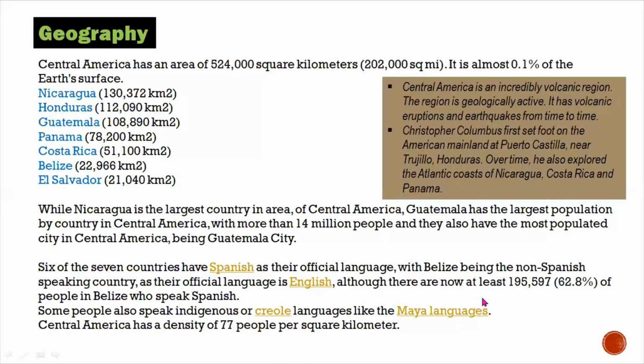Although there are now at least 195,597, means 62% of the people in Belize who speak Spanish. Some people speak indigenous languages like the Maya language. Some people here use the Maya language. Central America has a density of 77 people per square kilometer, that is, if you look at the whole of Central America, its density, meaning how many people live in 1 square kilometer,